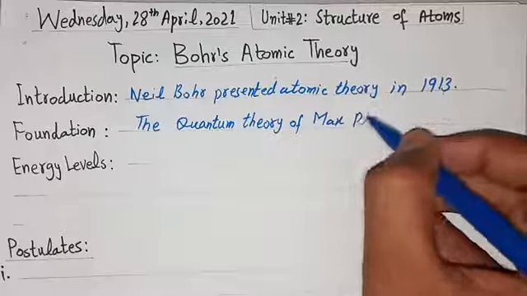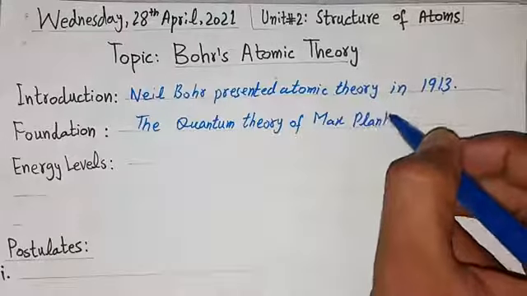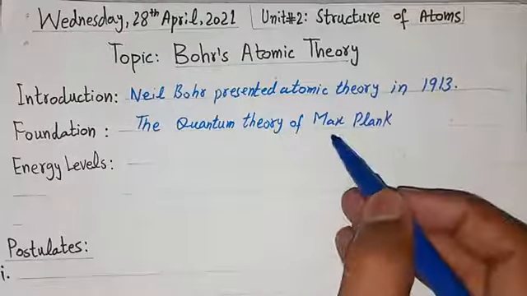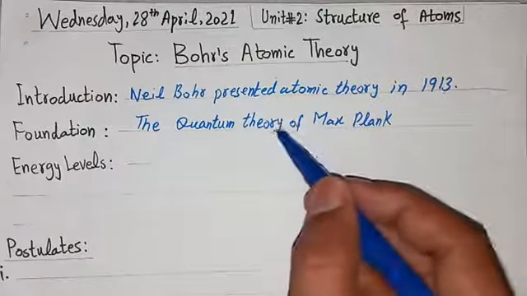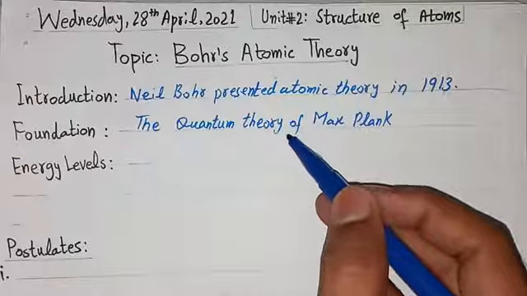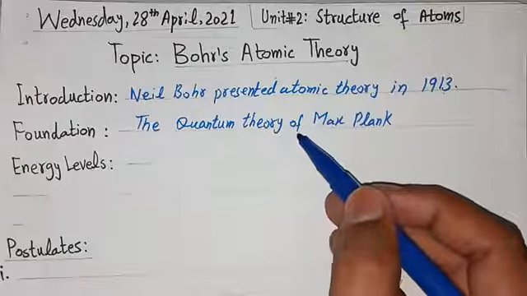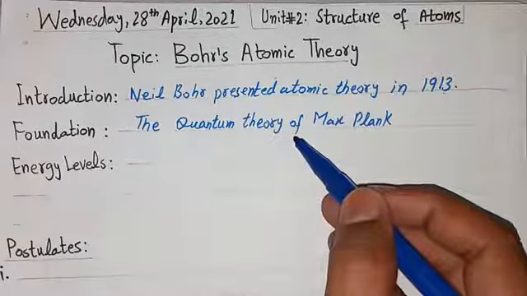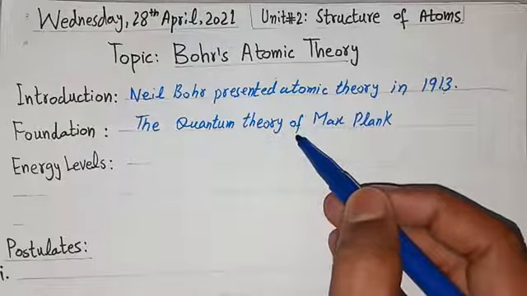What was the quantum theory that Max Planck presented? According to this theory, when electrons revolve in any atom, they release energy. That energy is released in the form of photons. Photons mean packets.